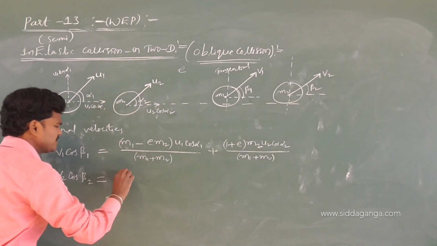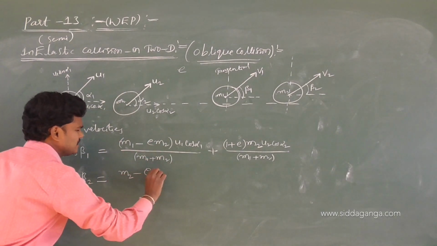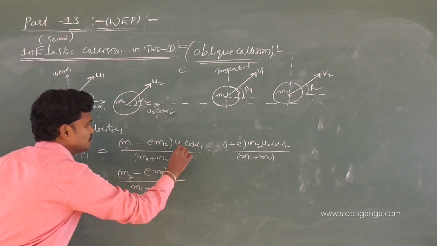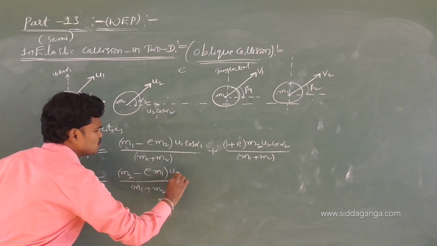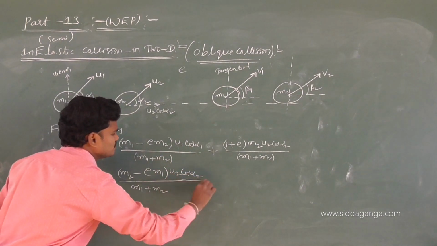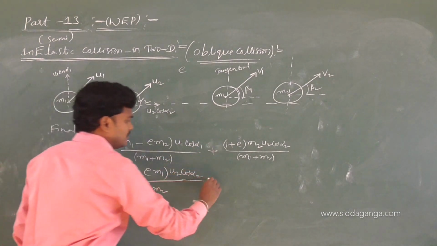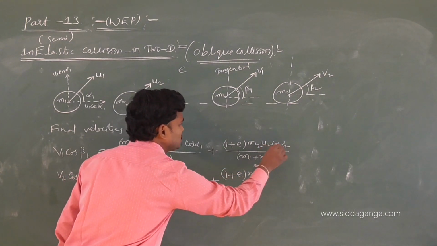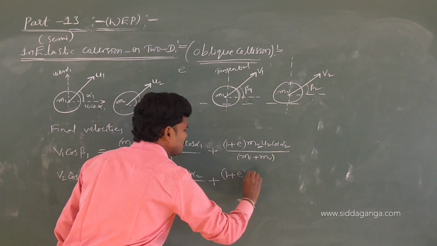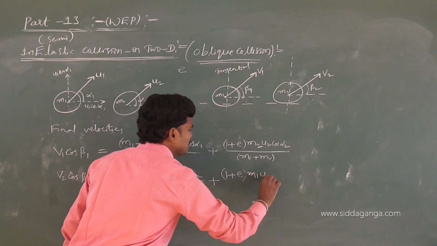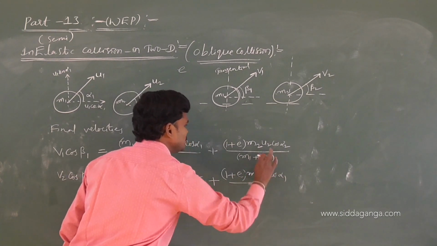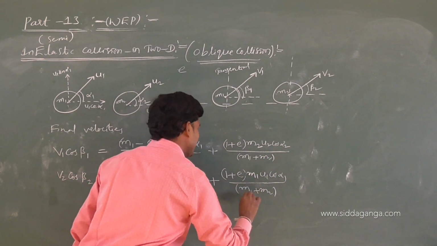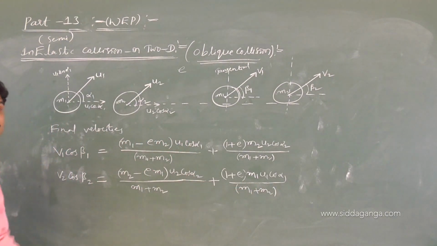M1 will be replaced by M2, E as it is, into U1 cos alpha 1, plus 1 plus E M1 U1 cos alpha 1, all by M1 plus M2. Directly, we are getting this formula.